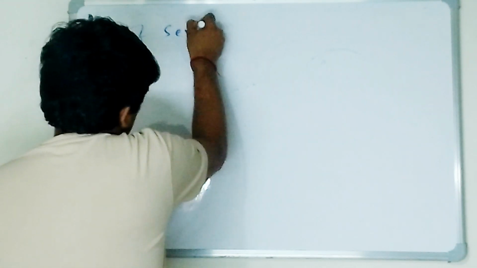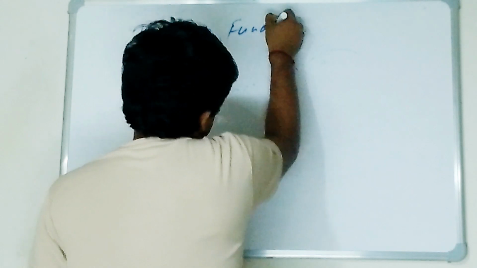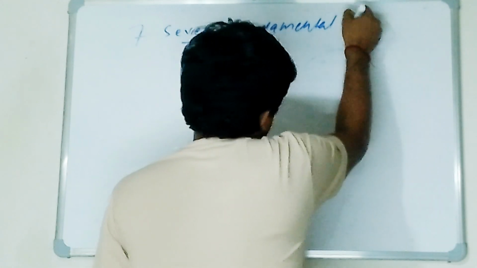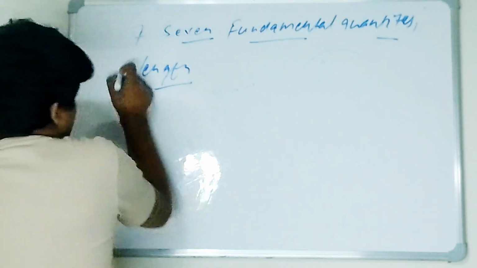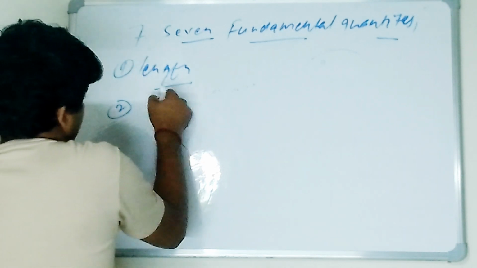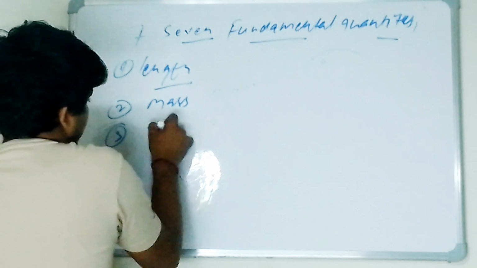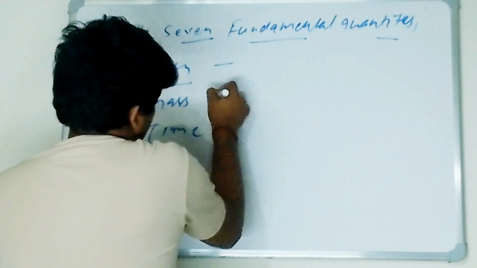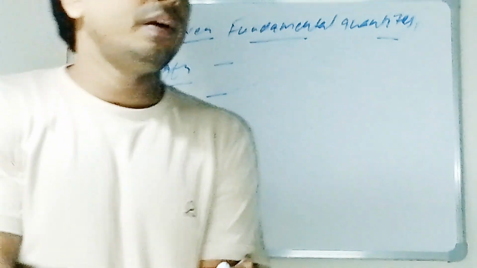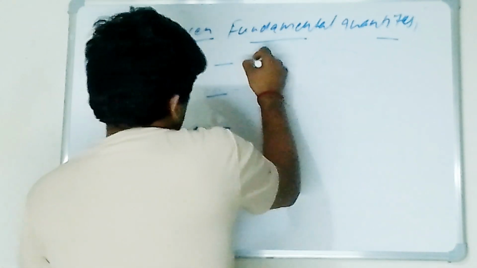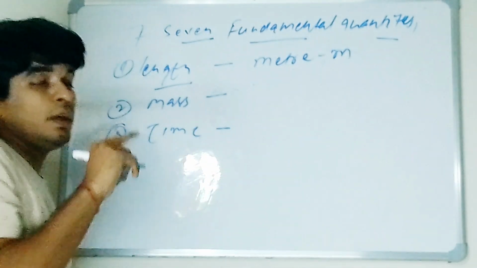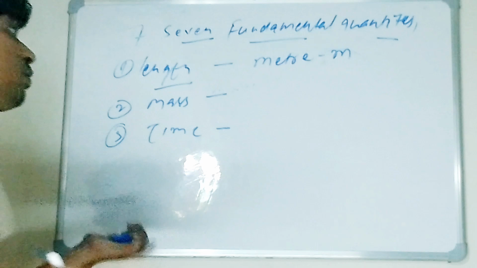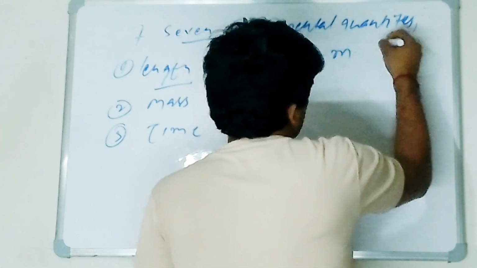The first one is length, the second one is mass, the third one is time. We also need to focus on units. What is the unit for length? Can anybody tell me? The unit for length is meter. What is the symbolic representation for meter? M. And what's its dimension? As I said, L.